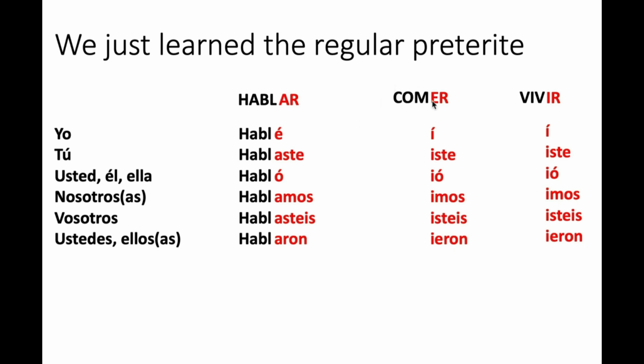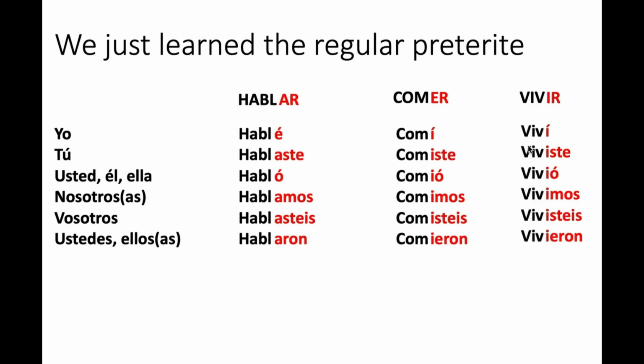Okay? So for comer, we would do the same thing. We would just take this stem and then apply the appropriate endings to conjugate in the past. Comí, I ate. Comiste, you ate, and so on. Vivir, same mechanics. We would take the stem and we would add these endings. Viví, viviste, vivió. I lived, you lived, and so on. Okay? So that's all we have done until now to conjugate verbs in the past tense. We have just applied the endings that you see here in red.